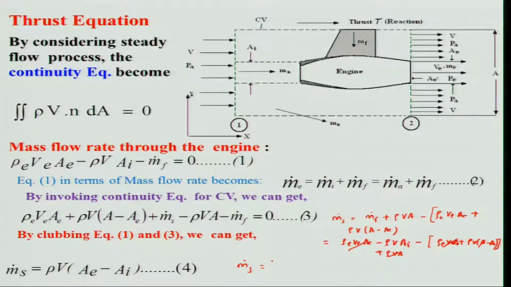This will be rho into A E minus A I. That means this is the amount of mass flux which will be going through this control surface, going out because there is a body, and we will use this to find an expression for the thrust.